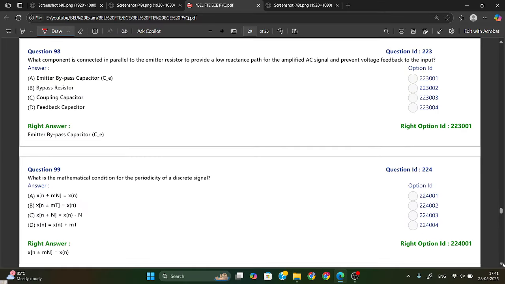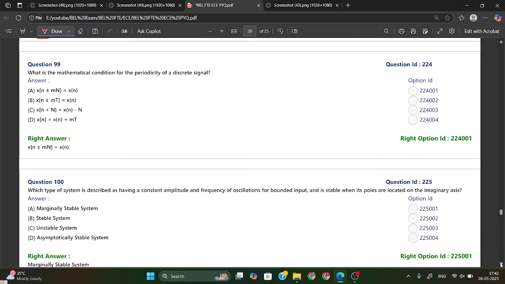What component is connected in parallel to an emitter resistor to provide a low reactance path for an amplifier AC signal and prevent voltage feedback to the input? So it will be provided by the emitter bypass capacitor. The emitter bypass capacitor is connected in parallel to the emitter resistor and provides a low reactance path for the amplifier AC signal and prevents voltage feedback to the input. Okay.